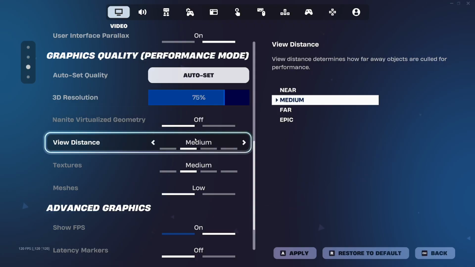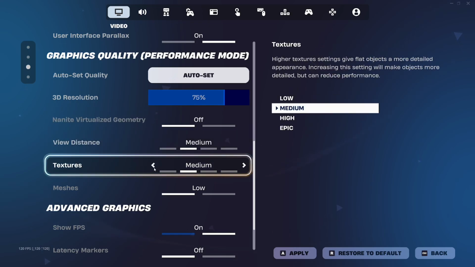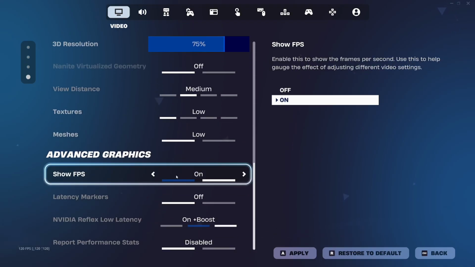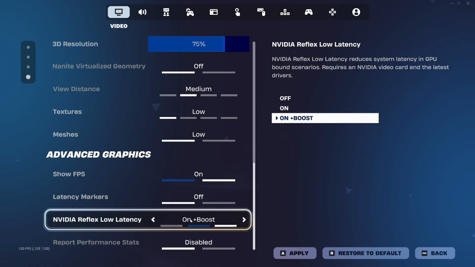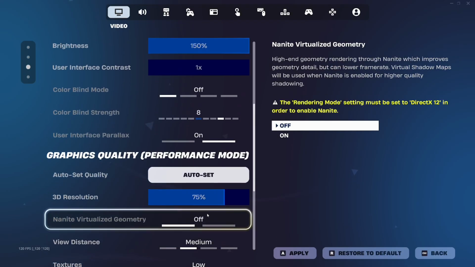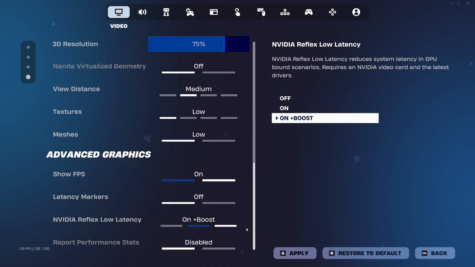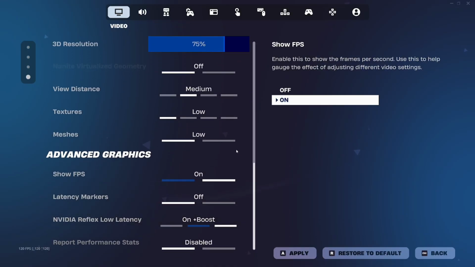View distance, if you have a good graphics card, there's no reason for you to have that on near, so you could just put that on medium. Textures, I would put that on low. Meshes, I would also put that on low. And make sure NVIDIA Reflex low latency is on plus boost. That gives you extra low latency in your game. So these are the best settings in Fortnite, and we'll go ahead and go into some optimizations in Windows.